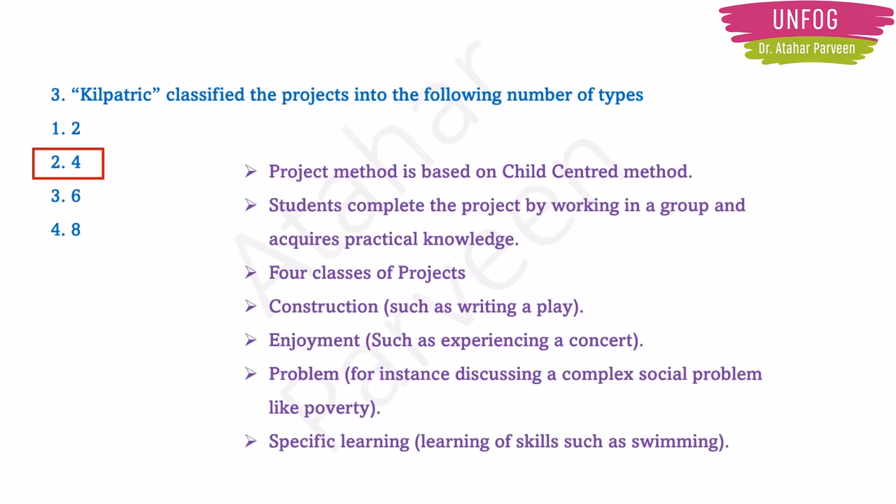Another one is specific learning. Here learners are learning specific skills like swimming, running, chess, skating or taekwondo. Those specific skills come under specific learning. So the 4 classes of projects are construction, enjoyment, problem and specific learning, as given by Kilpatrick.